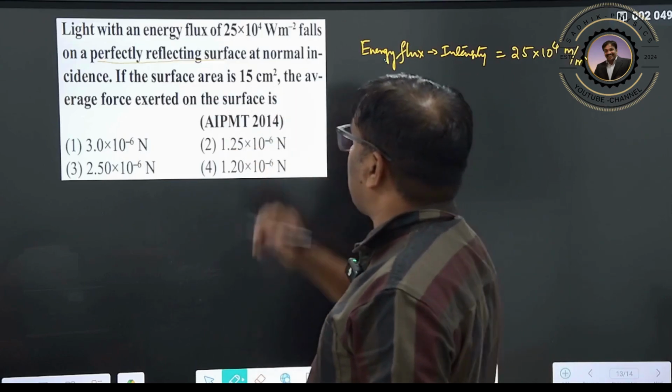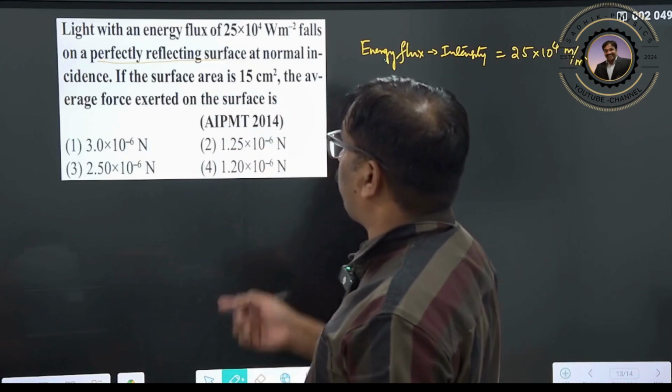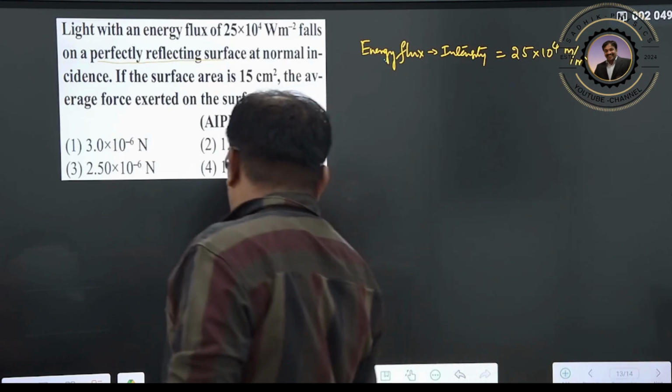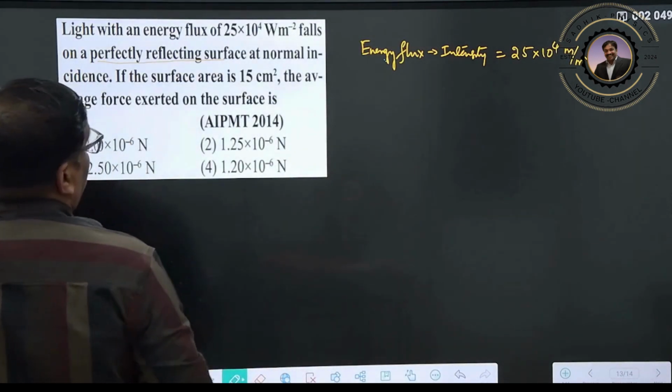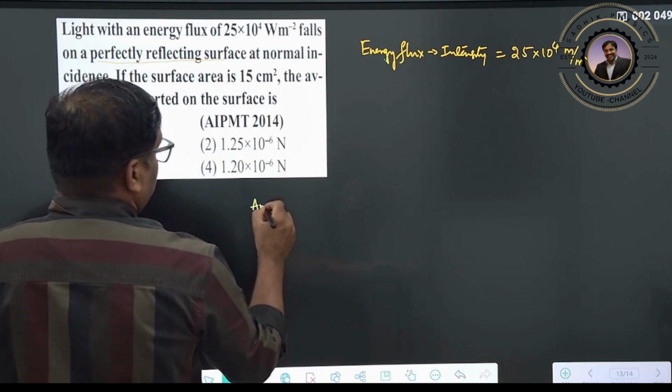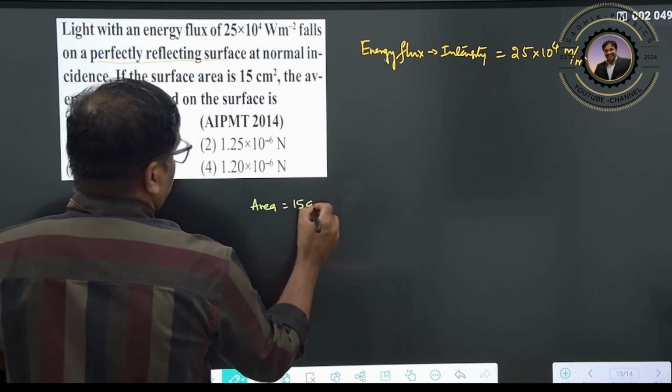The surface area is given, and we want to calculate the average force exerted on the surface. The area is 15 centimeter square.